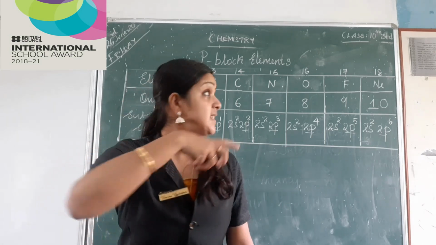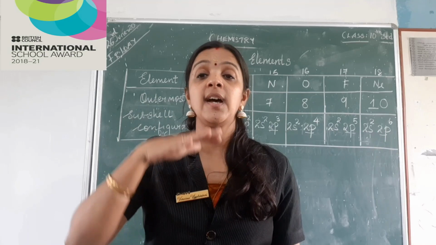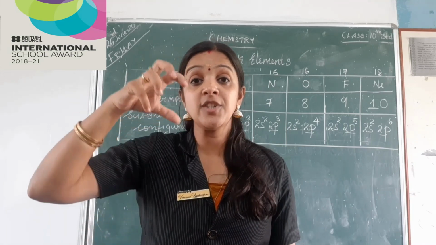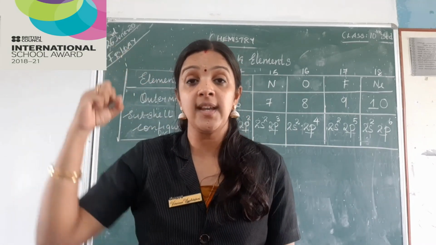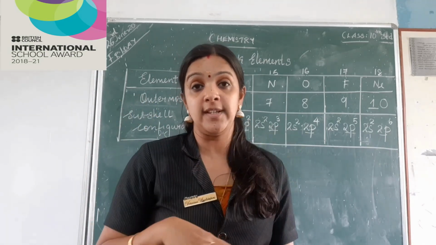Yes, when I said the noble gases, that is the 18th group elements, they have their subshells completely filled. So when they have their subshells completely filled, the energy required to remove the electron will be very, very high, because already they have attained stable configuration.